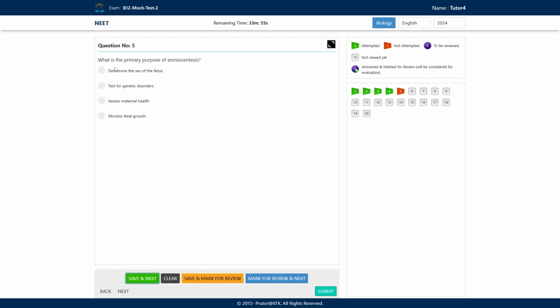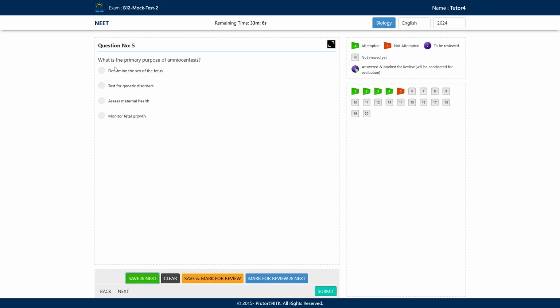Next question. What is the primary purpose of amniocentesis? Amniocentesis can be used for prenatal sex determination and for determining some kinds of disorders. So you have to answer that. What are the options? Option A, determine the sex of the fetus. Option B, test for genetic disorders. Option C, assess maternal health. And option D, monitor the fetal growth. What will be the correct answer here?